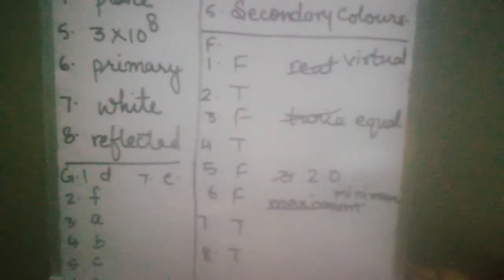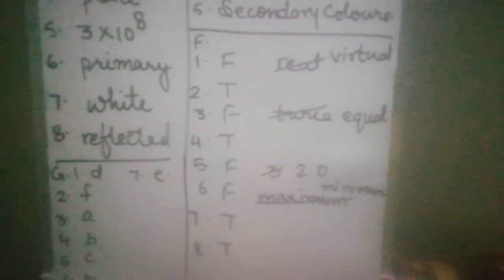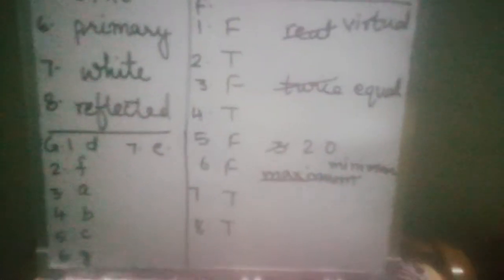Seventh question, blue color is a primary color. But yellow color is a secondary color, so it is false. Eighth question, a crow appears black whether seen in white light or in red light. It is true.